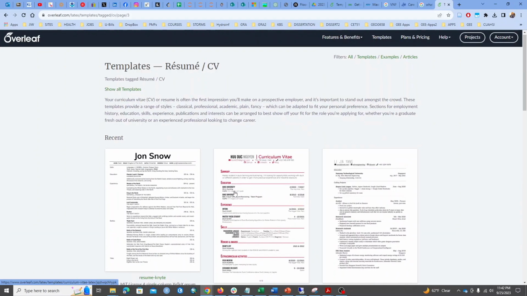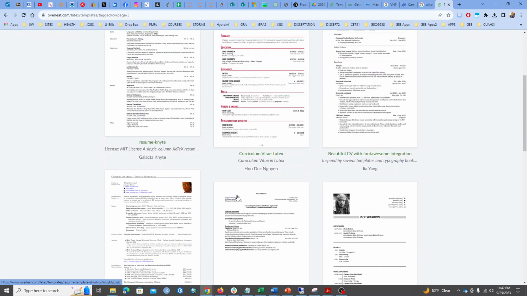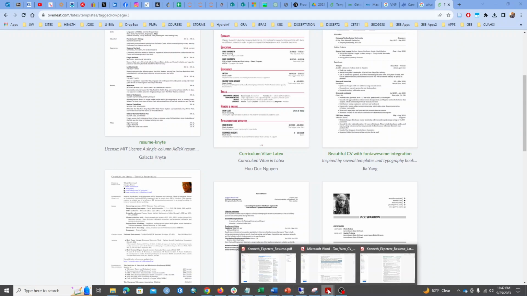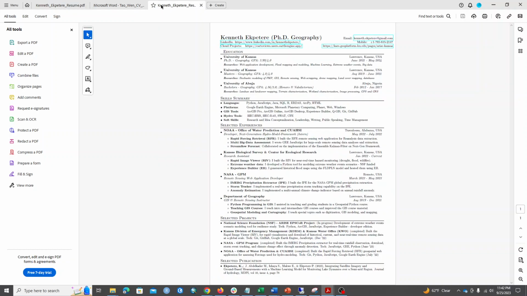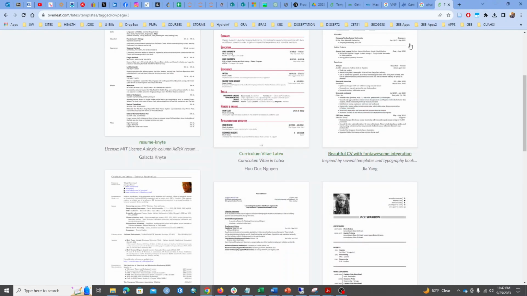So I'm just going to show you some of the samples I have. For example, let me see if I open here. This is the first one I drafted using the formats, and then I did another one today. I love this one, and I'll show you how you can do those.